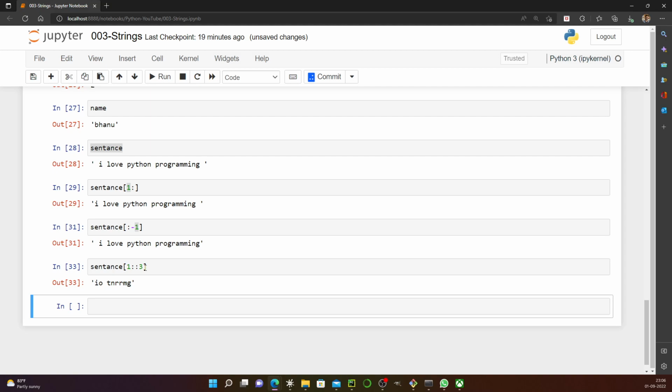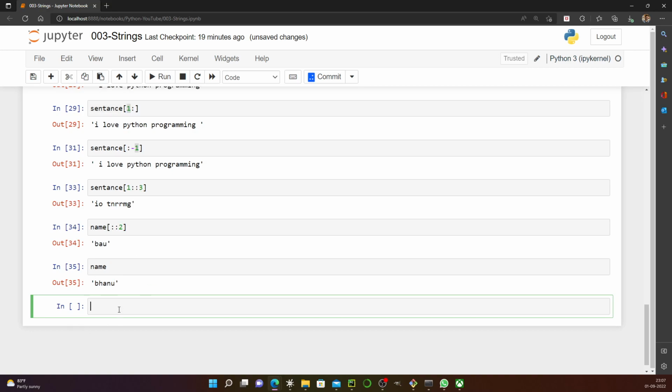If you see the name, with a step of 2, it has taken B first, then H, then N, A, and then N. It is basically taking every second. So this is how we do the slicing part of the string. This is very interesting. You should spend more time on this. Obviously, this much telling you is not sufficient.